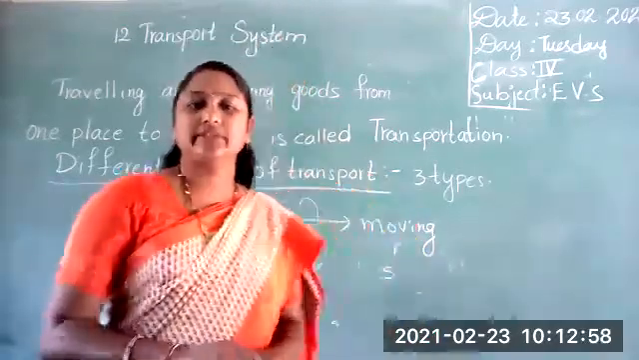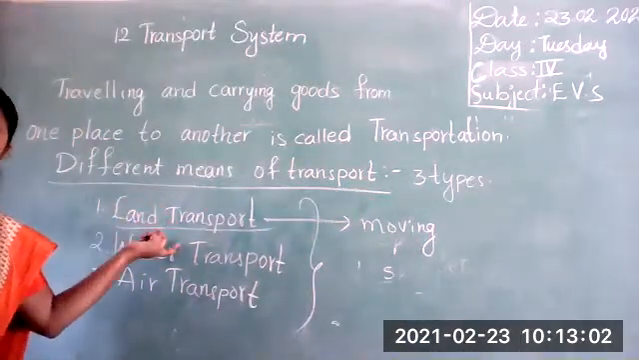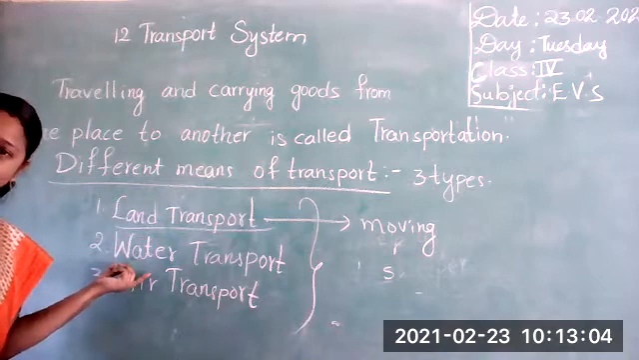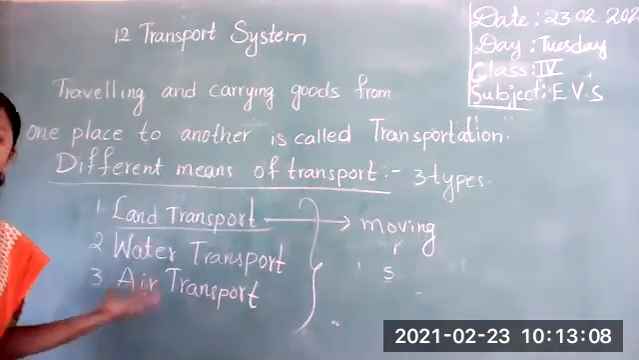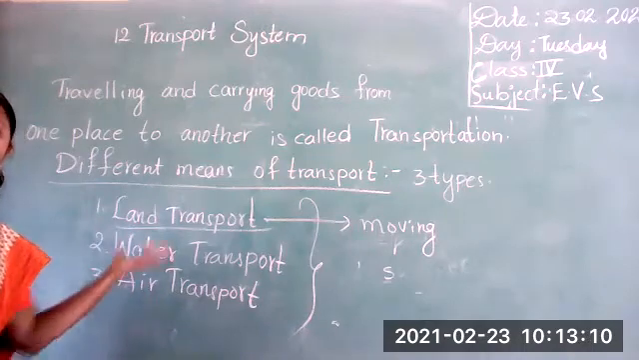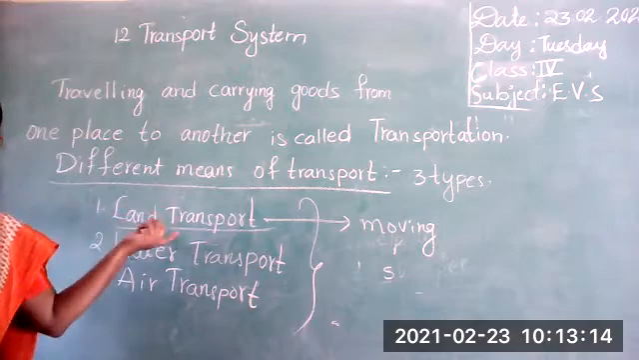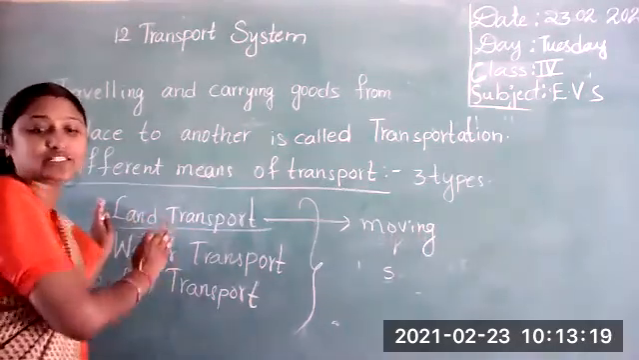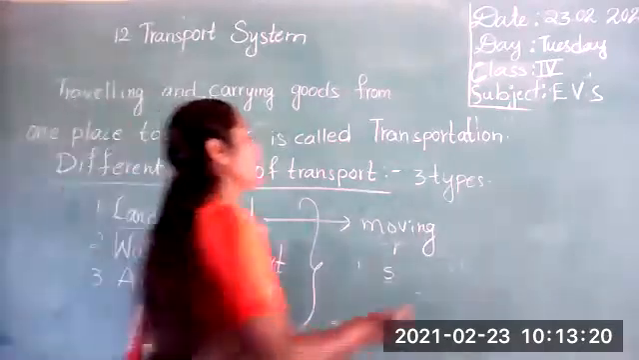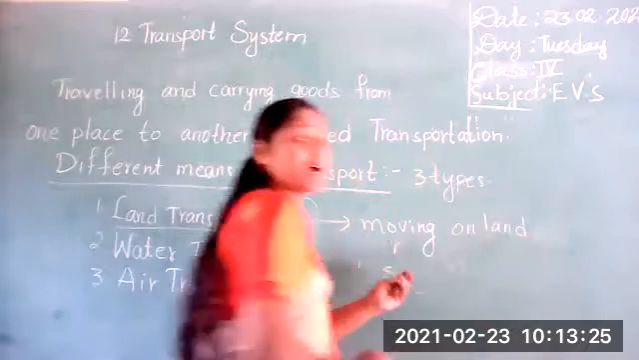Okay. So it is classified into three types. One is land transport, another one is water transport, and the next one is air transport. Total how many types of means of transport is it? Three types. Isn't it, students? Now first one is land transport. Land transport refers to vehicles that are moving on land. These are moving on land.